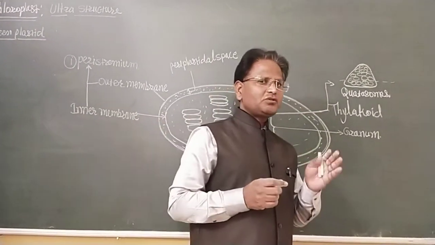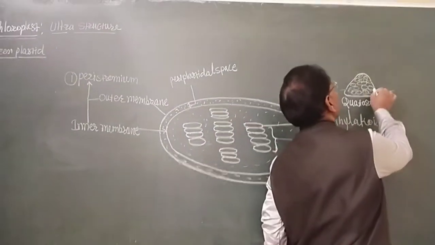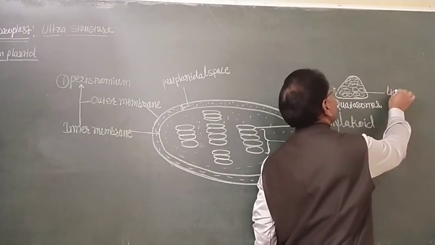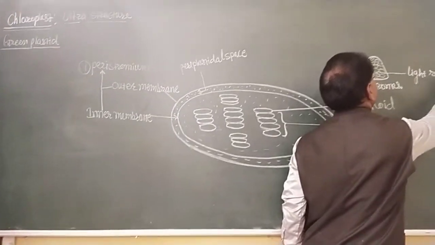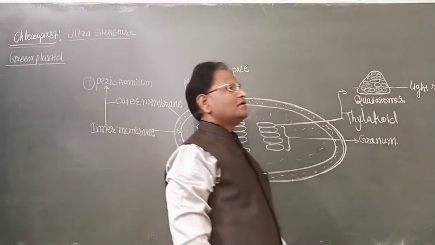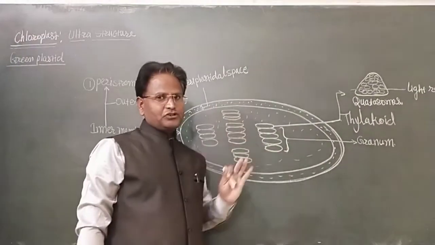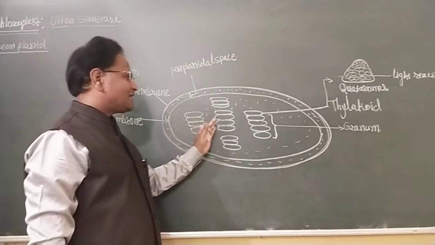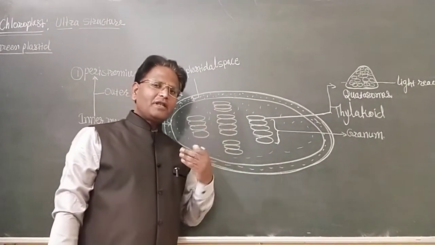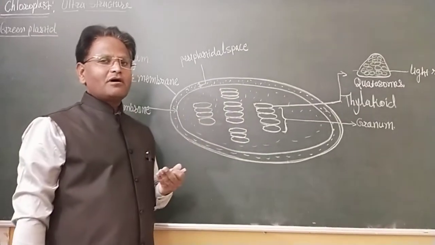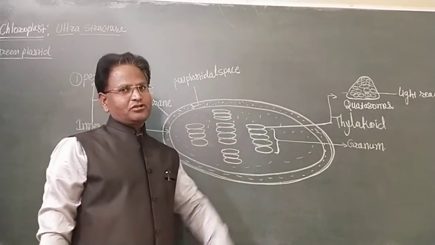That process, known as the light reaction of photosynthesis, occurs in the quantasome.